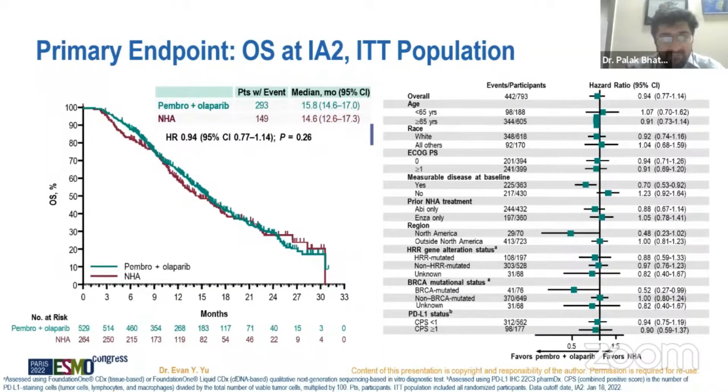So for the primary endpoint of overall survival, in the Pembrolizumab plus Olaparib arm it is around 15.8 months, whereas in the hormonal arm it is around 14.6 months. So this is again largely similar. And the hazard ratio is more favorable in the BRCA mutated group in the Pembrolizumab plus Olaparib arm as compared to the non-BRCA mutated group. And in PDL1 high status, when the CPS score is greater than or equal to 1, the hazard ratio is more favorable for the Pembrolizumab arm. Next slide.